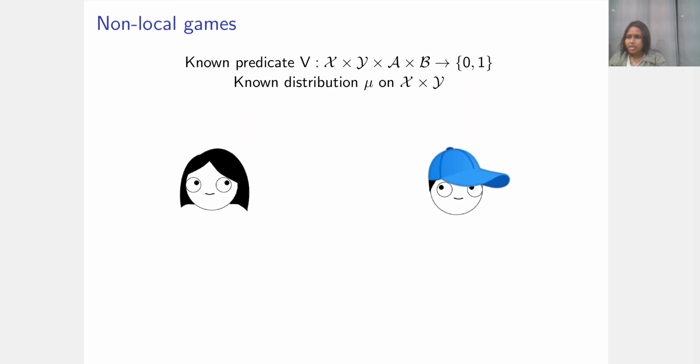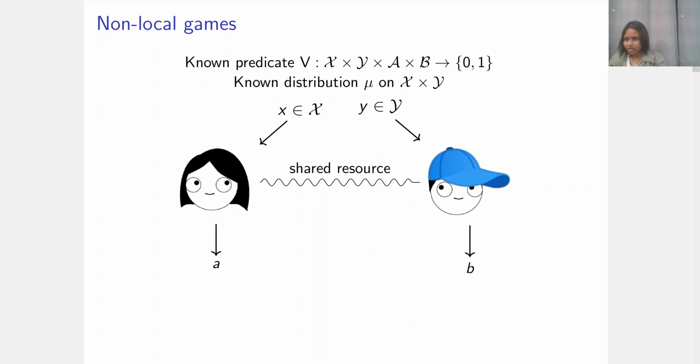In the non-local game setting, you have two spatially separated parties, Alice and Bob. In the quantum case, they share entanglement. In the classical case, they just share randomness. And they receive inputs x and y that come from a distribution mu. There's a known predicate on x and y and output sets A and B. And Alice and Bob have to output small a and small b such that this predicate is satisfied.